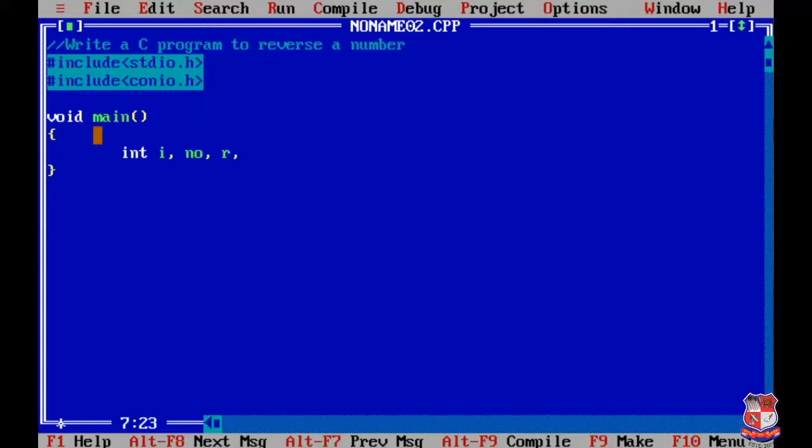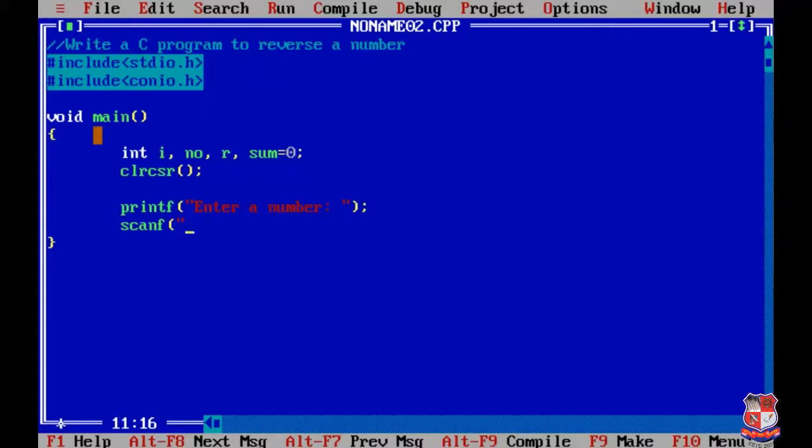One more variable we require is sum, and we have to initialize the value of sum with 0. We already discussed why it is required. Now we are using a function to clear the screen, that is clrscr. Next we have to take the input from the user. For that we are giving a message to the user, enter a number. Then we are writing a scanf function to take the input from the user.